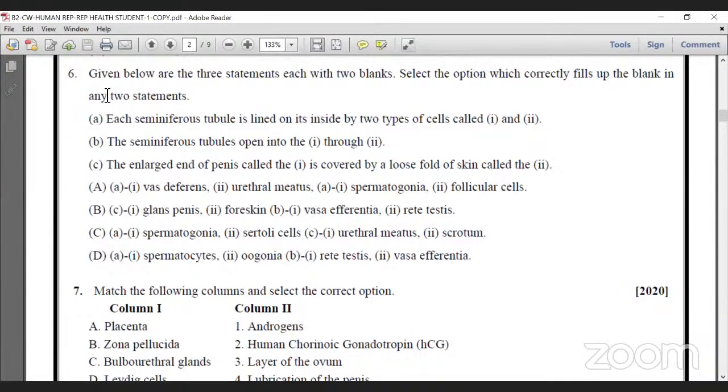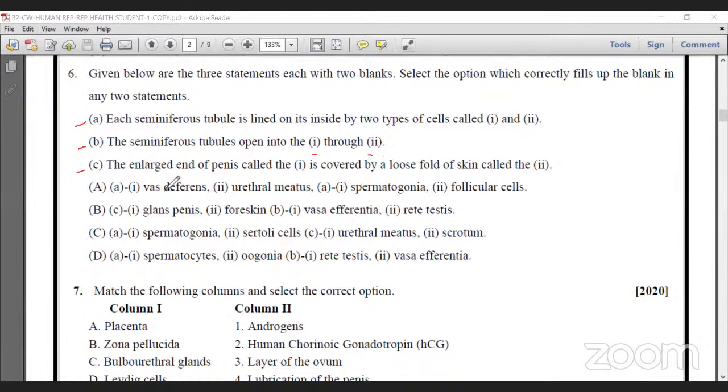Then the seminiferous tubules open into where, 1 and 2? The seminiferous tubules open into the rete testis, and the rete testis connects to the vasa efferentia. I will show it where.